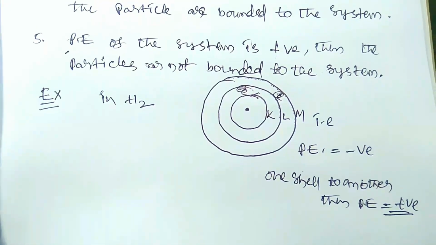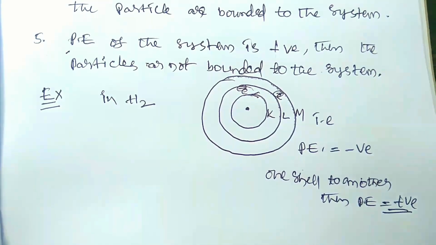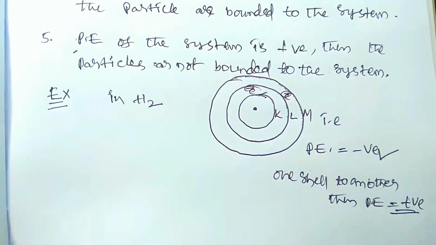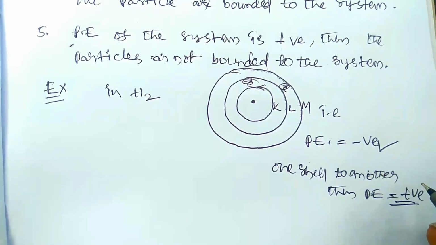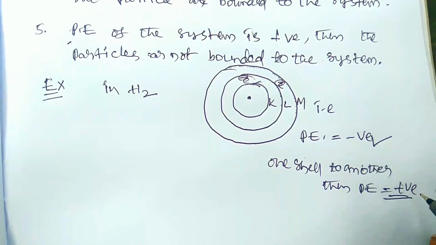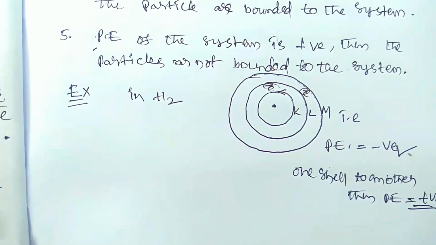system. Okay, if all the particles are inside the system or bound to the system, then the potential energy is negative. Very, very important. If the particle is separated from the system, then the potential energy increases and it can be said to be positive. Okay, so these are the main points you have to remember.